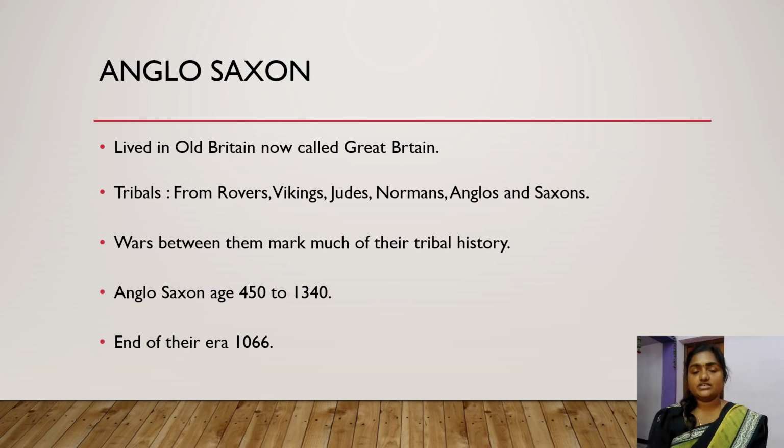As tribes, they were just waging wars with each other, and most of their tribal history marks wars between each other. This age of the Anglo-Saxons was between 450 to 1340, and the end of their era was 1066. The most important war they waged during this period was the Battle of Hastings.